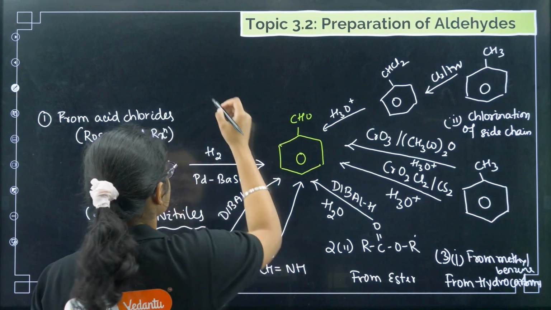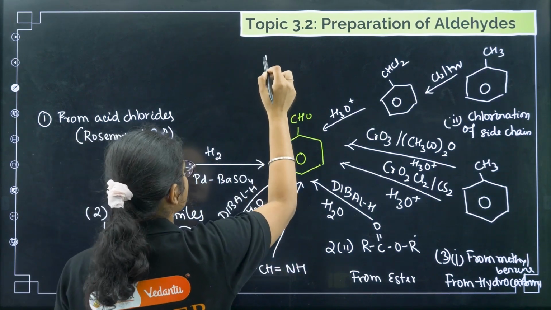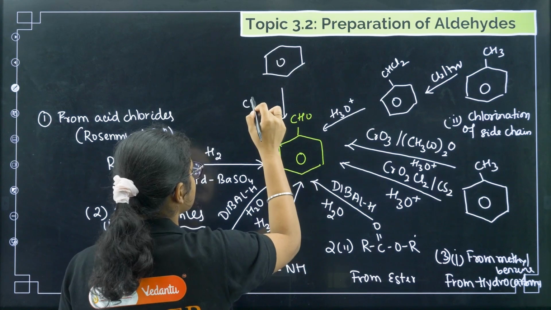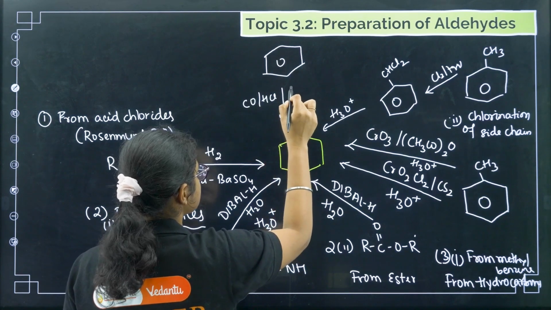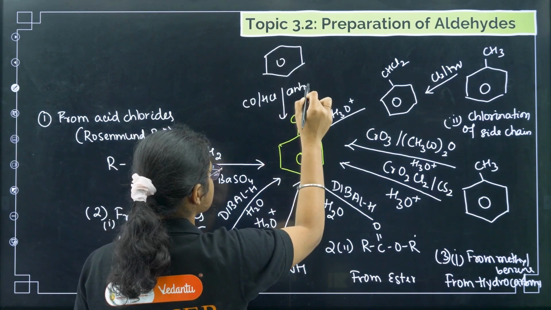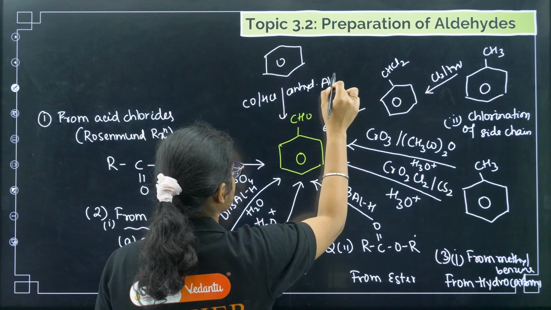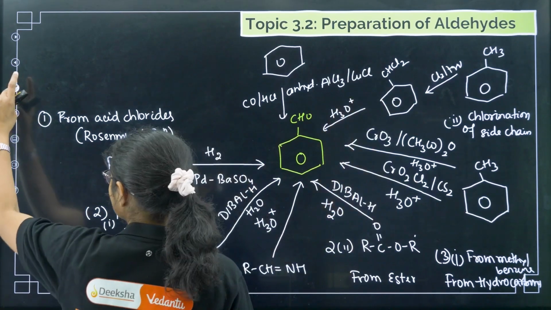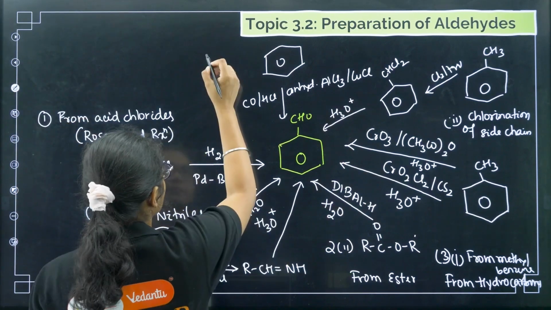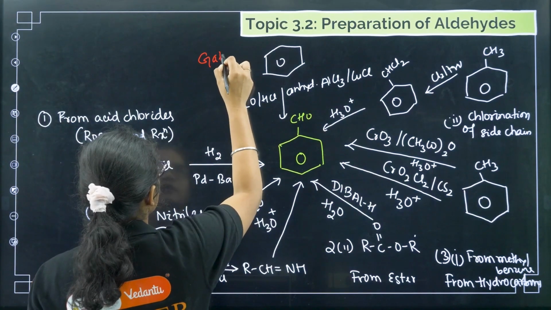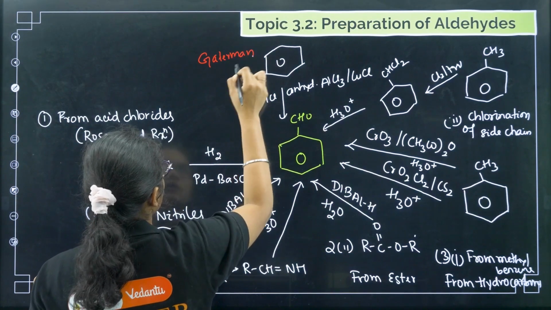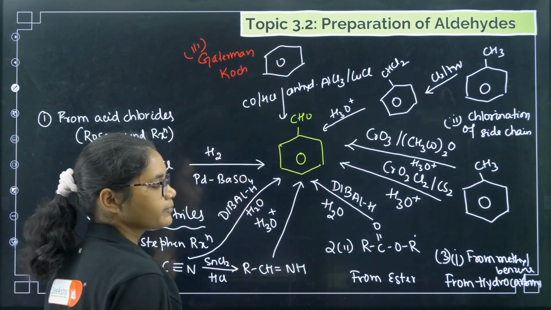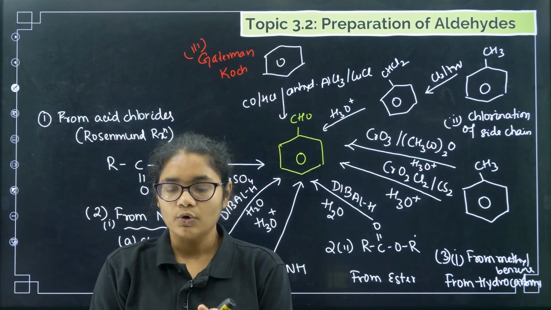And the last one is the Gattermann-Koch reaction. So you just have to use benzene. With benzene you treat it with CO, HCl in presence of anhydrous AlCl3 or copper chloride, right? So this is also a name reaction, and if you remember, this name reaction is called the Gattermann-Koch reaction, the third one.